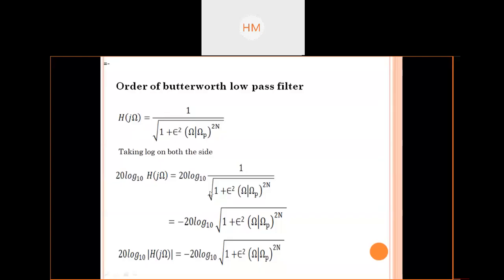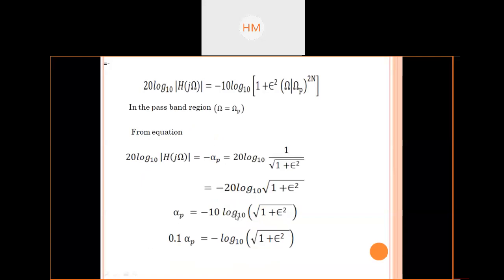This I am showing you how we can take logarithmic, okay? H of j omega, the transfer function of Butterworth, is given by this equation. We all know, taking log on both the sides, 20 log 10 h of j omega. Okay, 20 log 10 to the left hand side as well as to the right hand side. So simplifying this, I got minus 20. 1 upon I have removed, so because of that the minus sign will come here. 20 log h of j ohm is given by this equation.